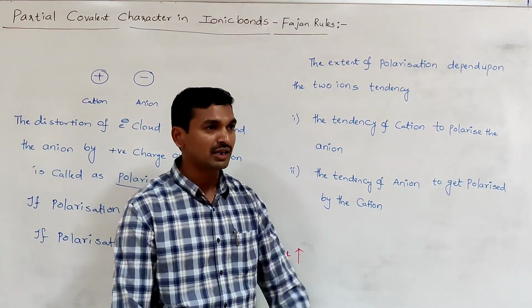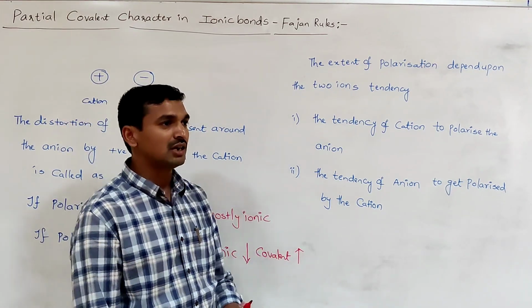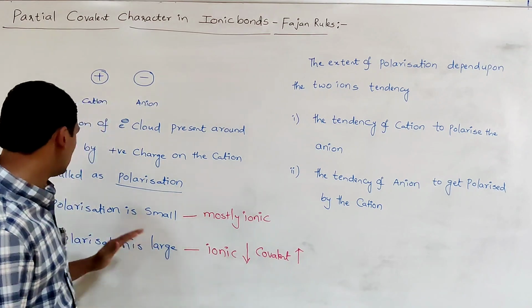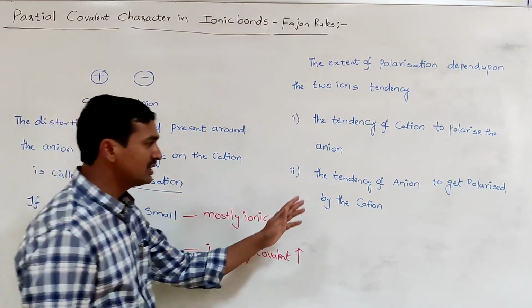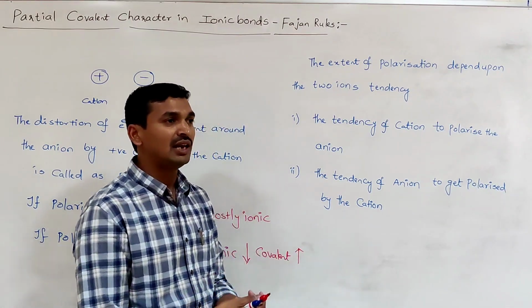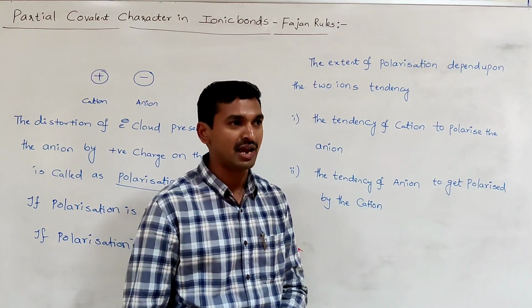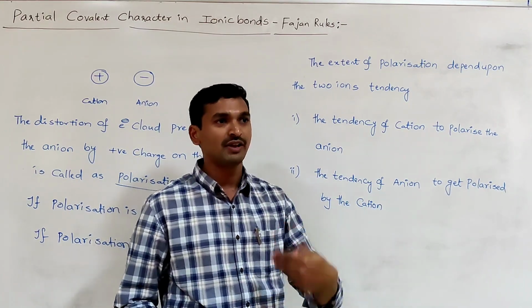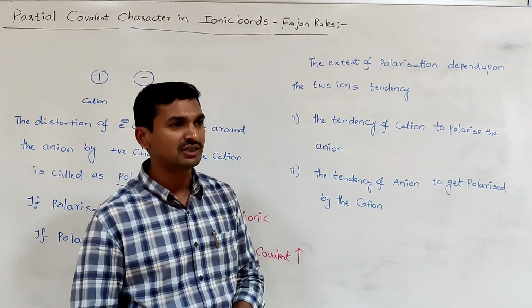Similarly, not only the cation, the tendency of the anion is also required to say whether the polarization is small or large. What is that? If the anion has less tendency to polarize, the cation is always trying to polarize the anion. Suppose the anion is not influenced by the cation, then less distortion of electron cloud takes place.